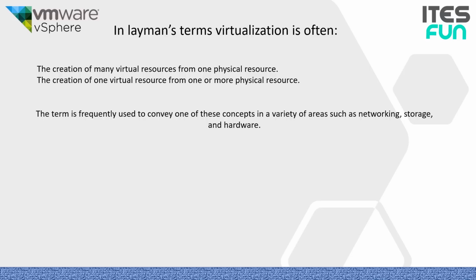Also, if we take an example in layman's terms, it's like you are having 10 servers in your data center and you are running applications, databases, and some more things on that. Let's say you are having 3 servers per application which are consuming 40% of resources, and the rest of the 60% hardware is not getting consumed.